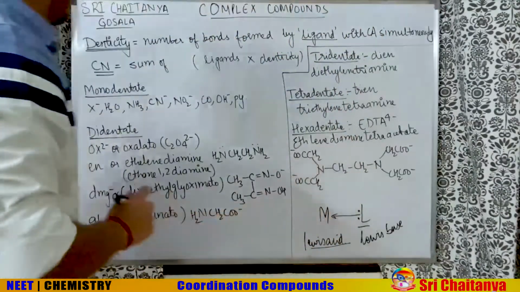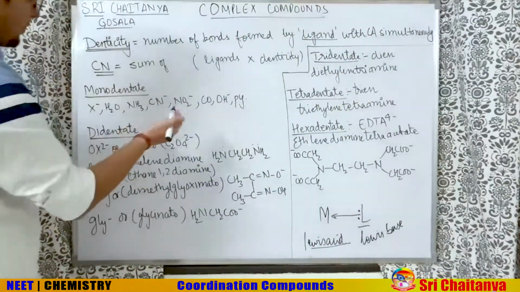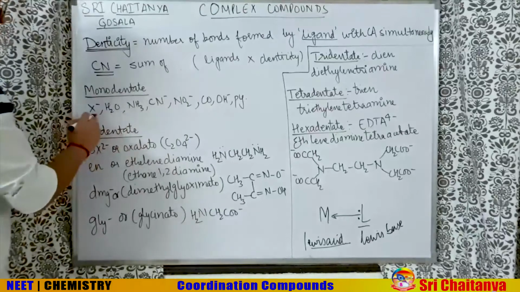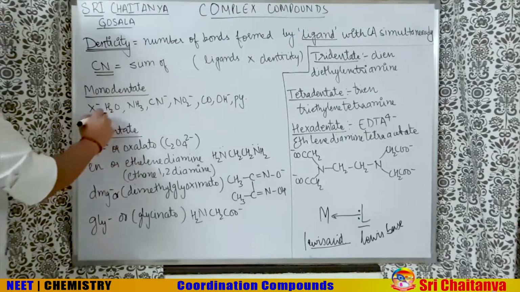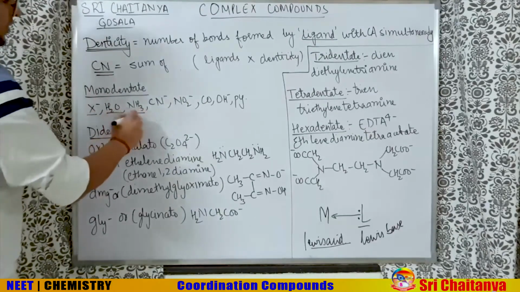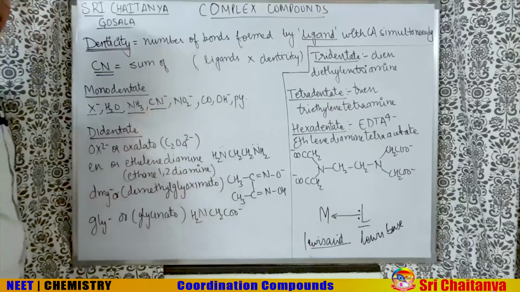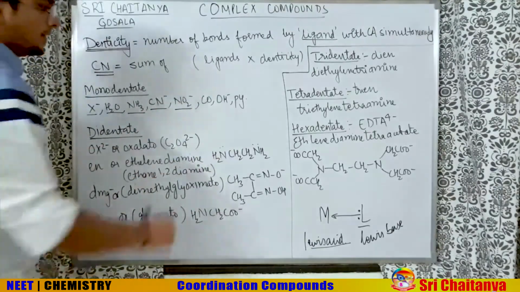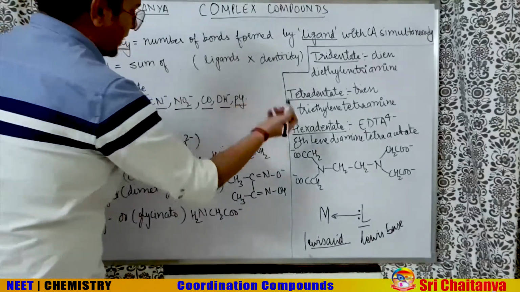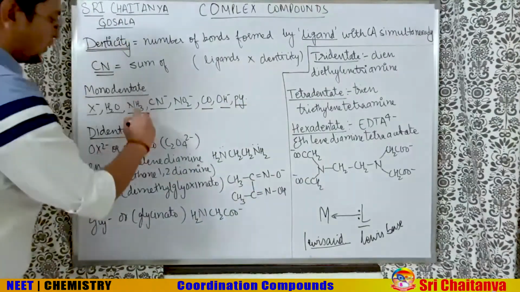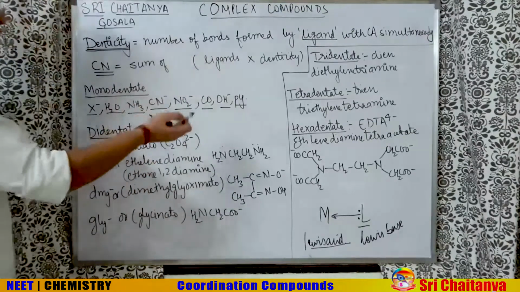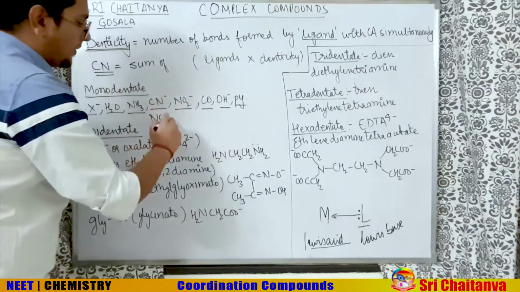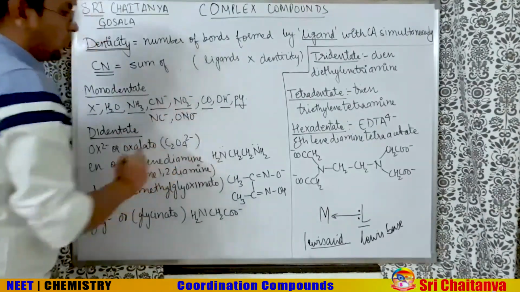So monodentate means one that forms only 1 coordinate bond. Examples are X minus: fluoride, chloride, bromide, iodide. Water, 0 charge, NH3, 0 charge. CN minus, cyanido we can say. NO2 minus, nitrito we can say. COOH minus, pyridine. Also, CN minus has another combination, NC minus. NO2 minus has another combination, ONO minus.